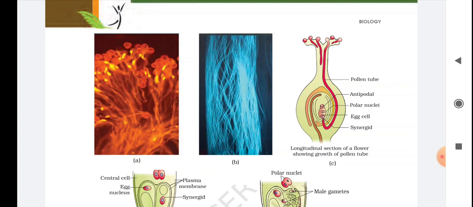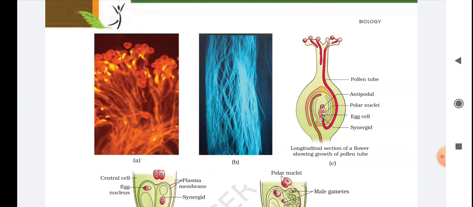Alright. So if it is of the right type, the pistil accepts the pollen and promotes post-pollination events. Before fertilization takes place, there are some events which take place, right, children? If the pollen is of the wrong type, the pistil rejects the pollen by preventing pollen germination, or by preventing pollen tube growth in the style.